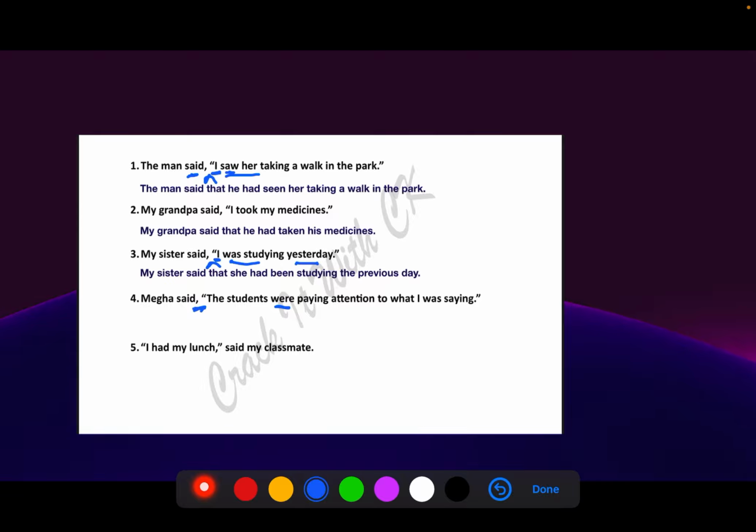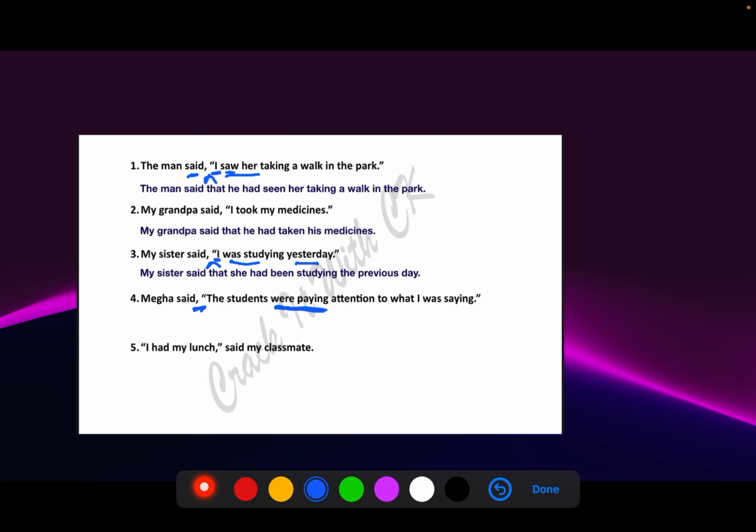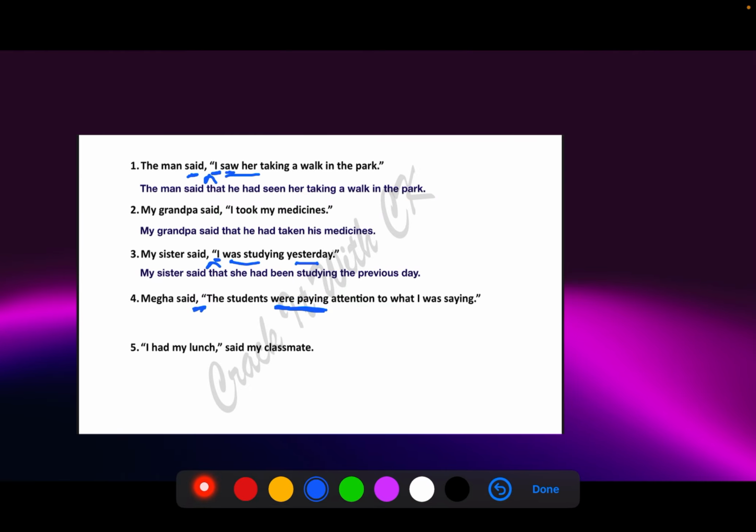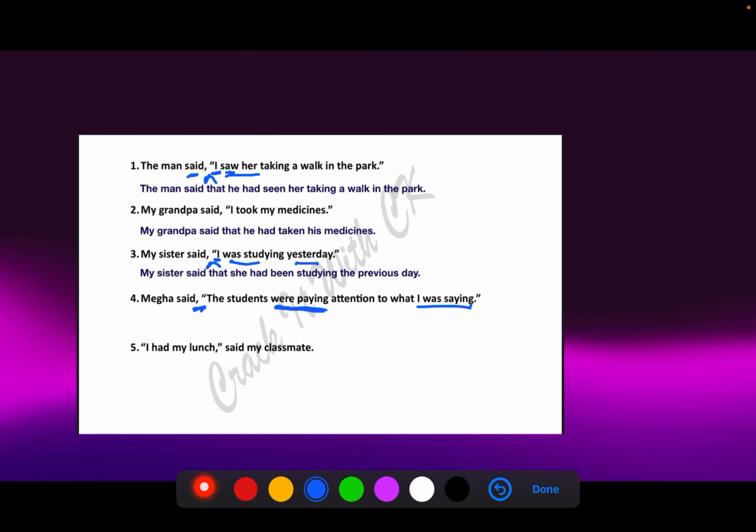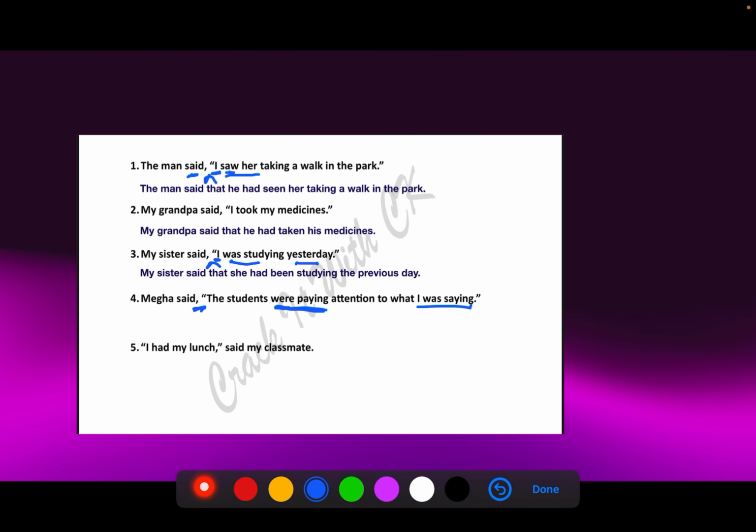Now mind you, whenever I keep saying first verb, what I mean is the very first verb over here after the students. The other verbs will not change, they will remain as they are. You don't have to say what I had been saying. Don't try to change anything over here. So only the first verb will change. Megha said that the students had been paying attention to what she was saying. Absolutely clear, guys. No need to change the tense over here.